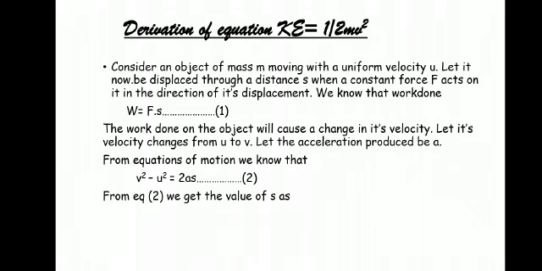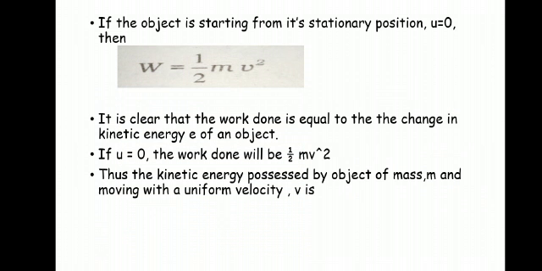Now we are supposing that the body or the object was initially at rest. From that rest it started its motion. So the initial velocity u will become 0. Then we can write W is equal to half mv square. Now here the work done is equal to the change in kinetic energy of the object.